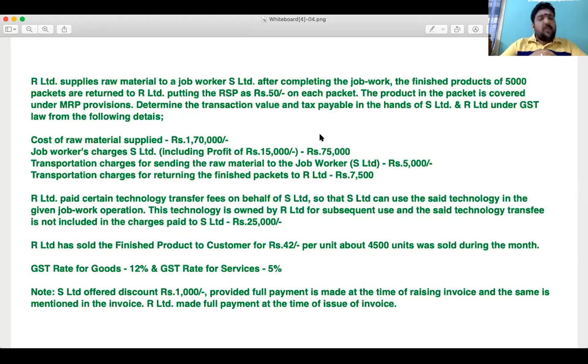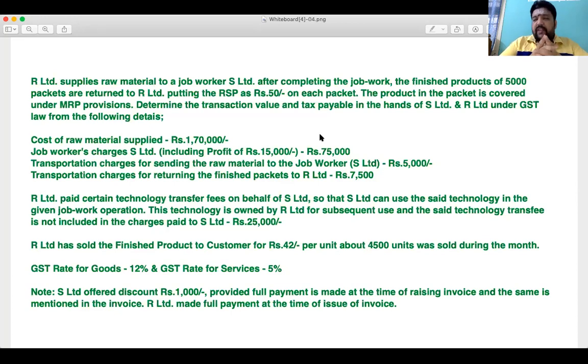Additionally, in this question, one more aspect is given: R Limited procured a particular technology on a right to use basis. R Limited uses that technology for manufacturing. Because the goods are manufactured by S Limited, R Limited has shared the technology right to use with S Limited.